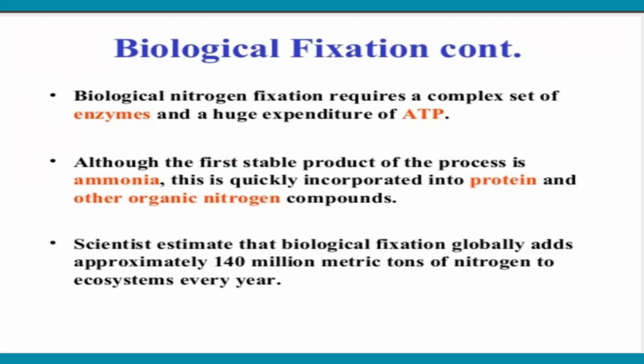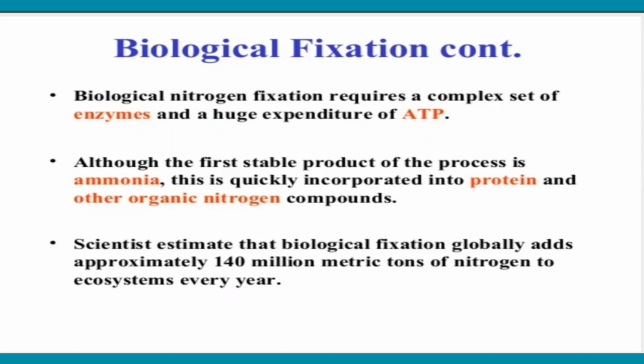The first stable product of the process is ammonia, which is quickly incorporated into protein and other organic nitrogen compounds.